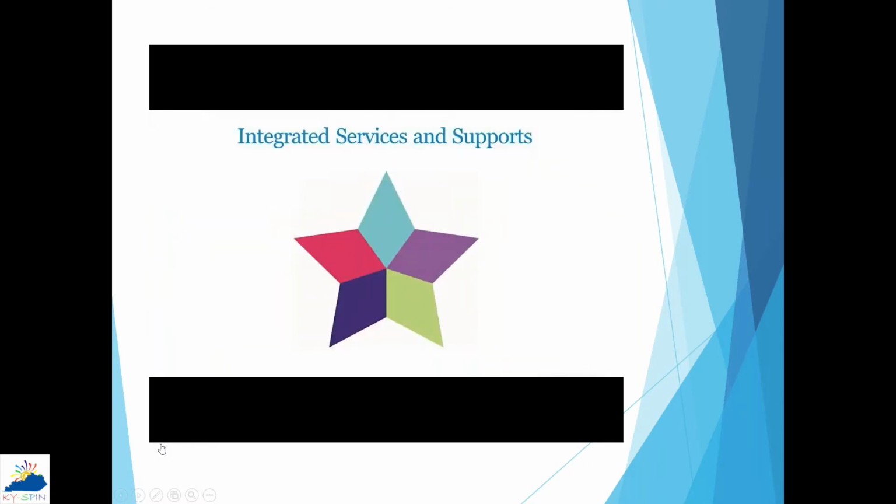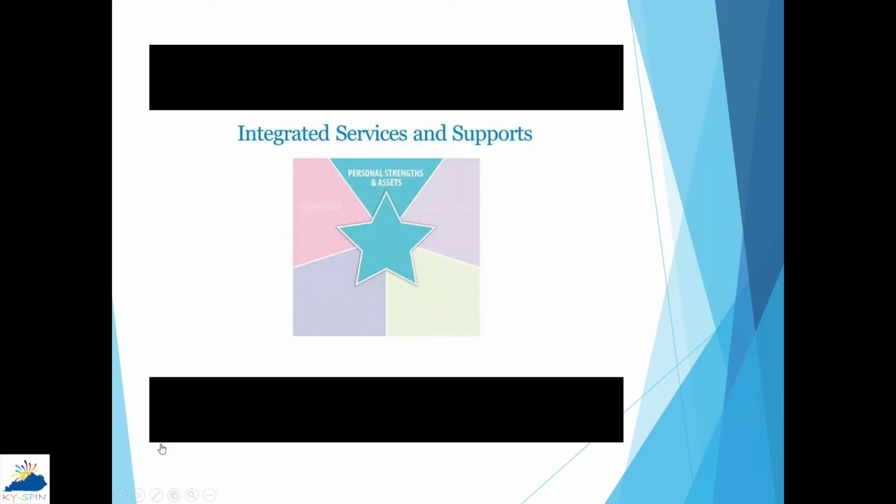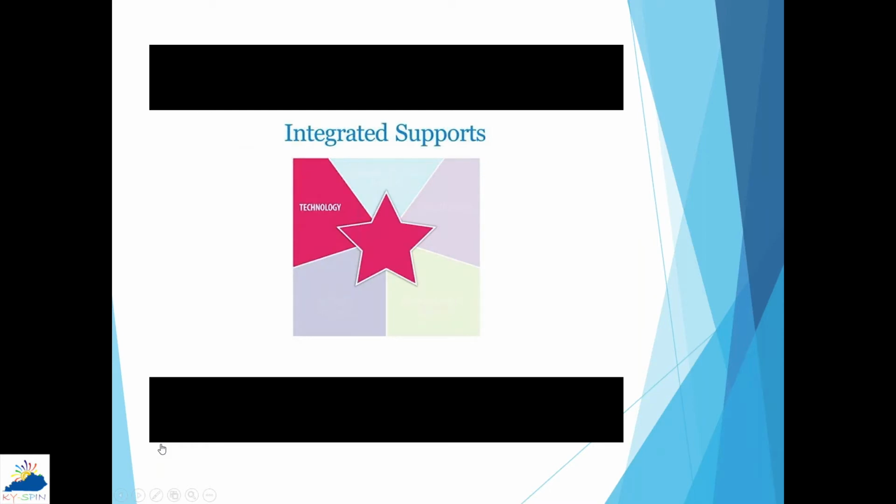Well, we utilize the STAR, or if you can think about it, the 5 points of a STAR, to really think about how we can have the good life that we want. If you think about it, the first part of the STAR is really thinking about what personal strengths and assets are you bringing to the table? What skills and abilities, what interests do you have? What resources do you have? But we also need to really be paying attention to how are we using technology? Many of you use technology for day-to-day things. How are we using technology to get through the day? Or even maybe to provide some form of long-term supports? How are we using technology for adaptive equipment to help us do the day-to-day activities?